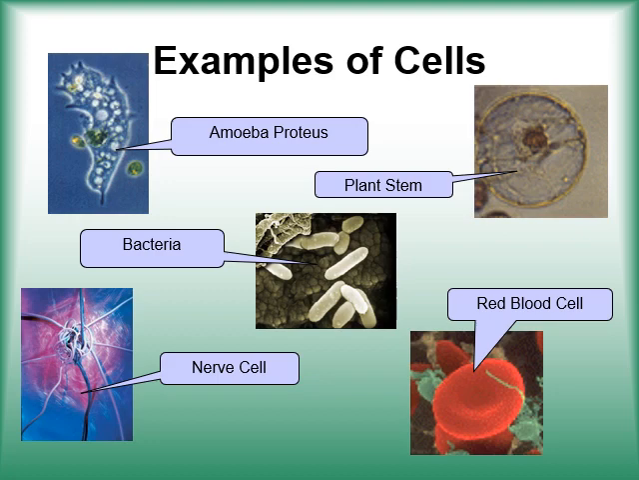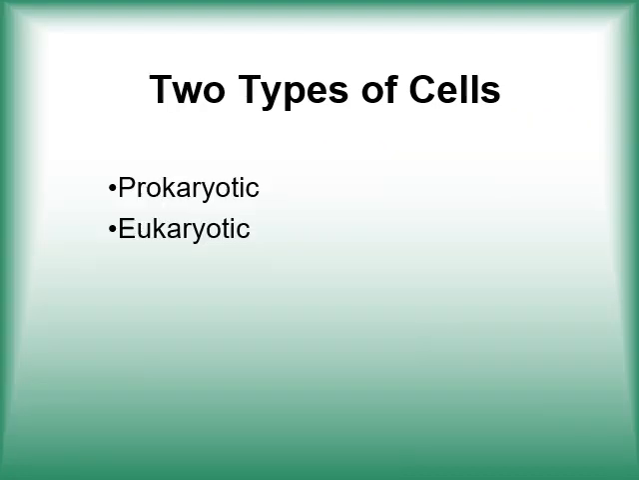Examples of cells, if you talk about types of cell, there are two types of cell, that is prokaryotic, which lacks a nucleus, and eukaryotic, which contains a nucleus. So the major division of cell is prokaryotic and eukaryotic cell, but some cells also fall in these, like amoeba, plant stem, bacteria, red blood cells, nerve cells. These are the types of cell: prokaryotic, eukaryotic.